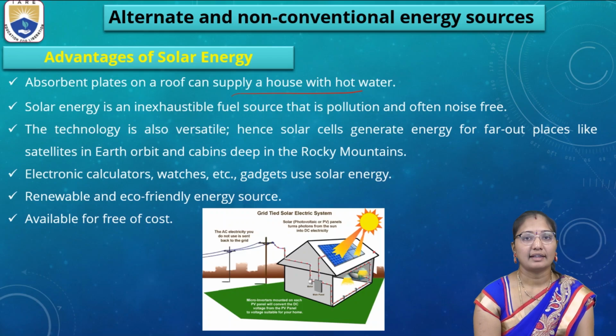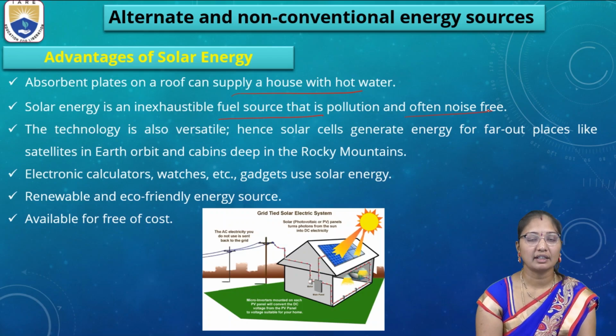Solar energy is an inexhaustible fuel source that is pollution and often noise free. Most of the developed cities, even in India, have solar panels on the street lights. All the street lights have a panel on the roof of the lights. They absorb energy, which is converted into electricity.